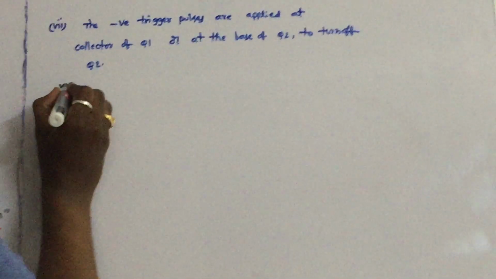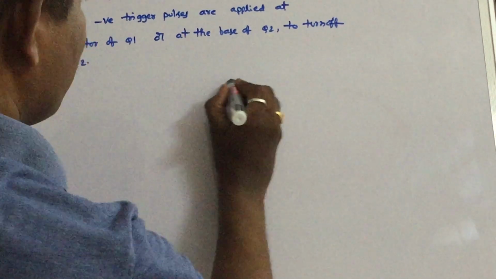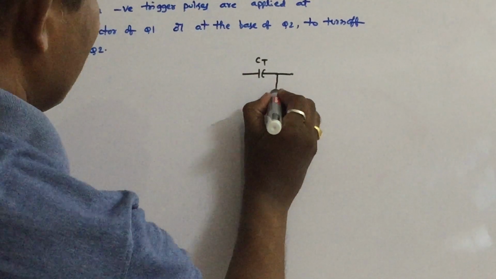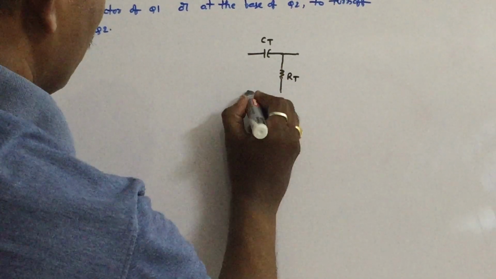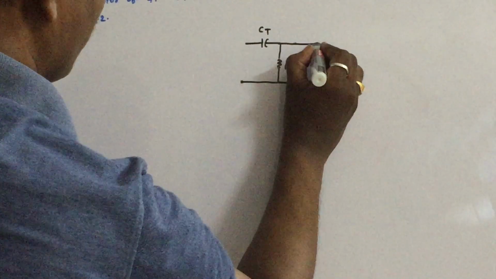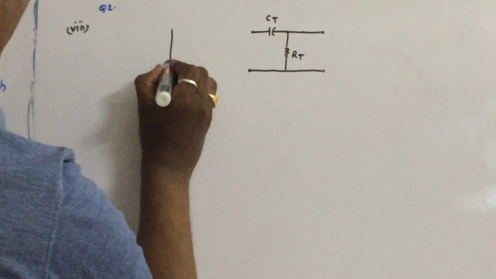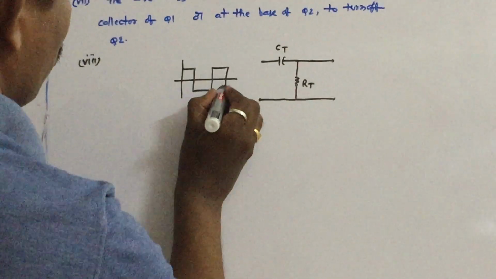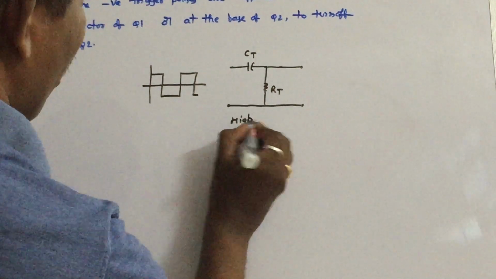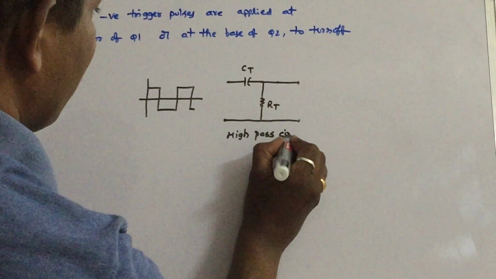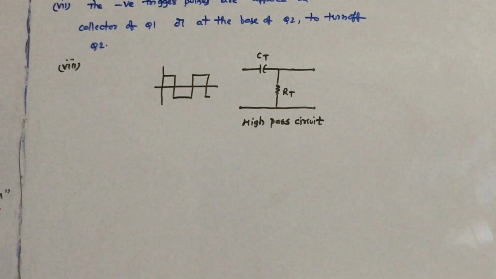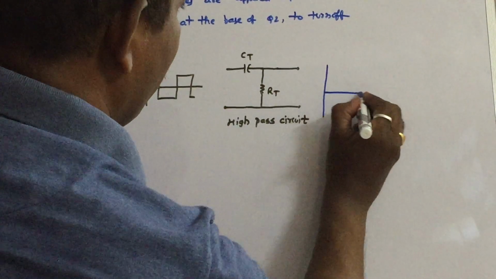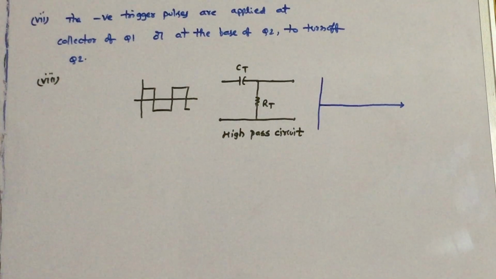In the next point you can mention what our circuit is. The circuit is the capacitor CT and this is the resistor RT. This is the trigger circuit which we have added to the circuit, and for this we are applying a square wave. This is the high pass circuit which we have discussed in unit 1. If the time constant is very small, what is the output of the circuit?